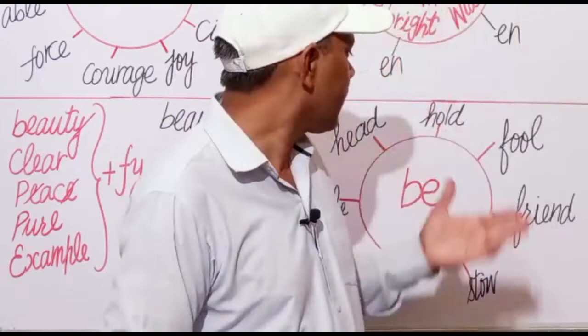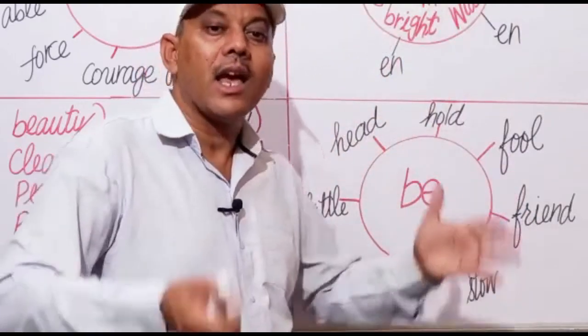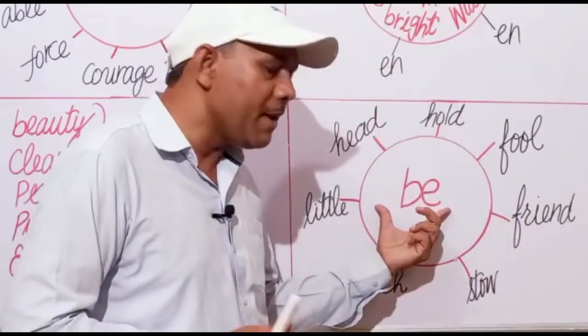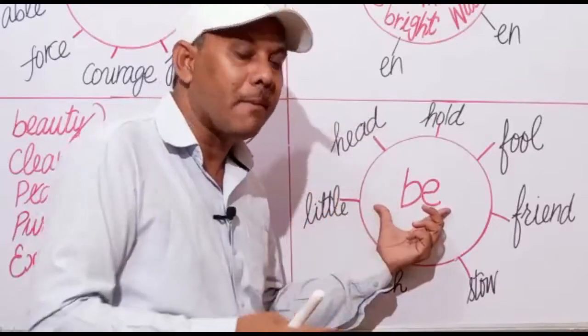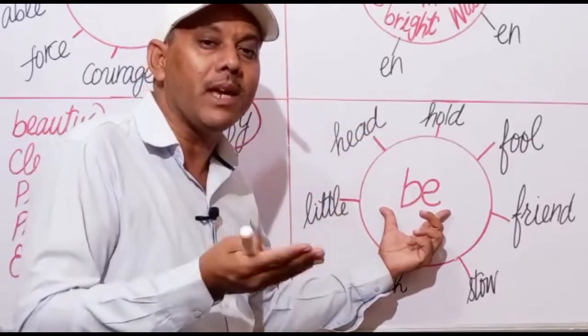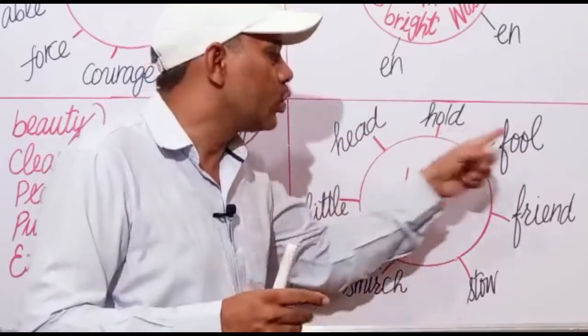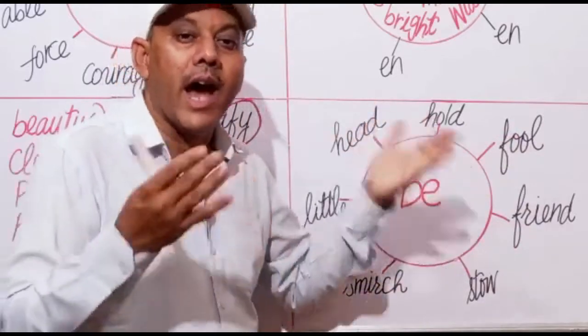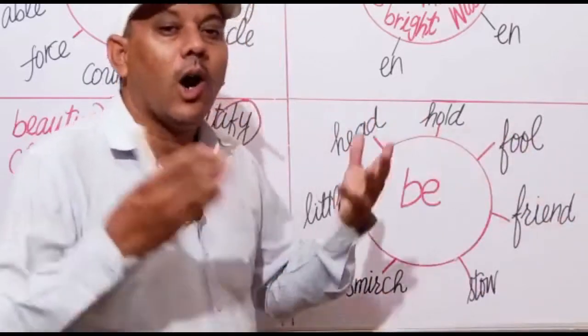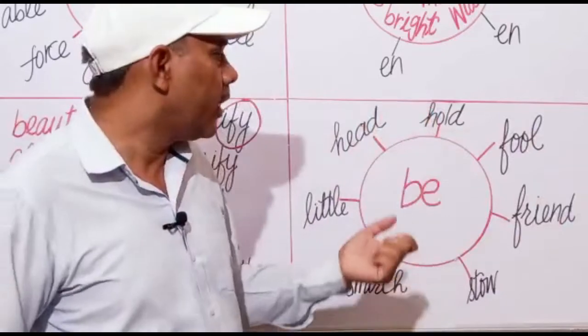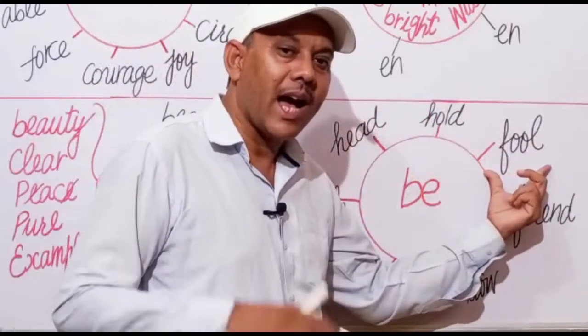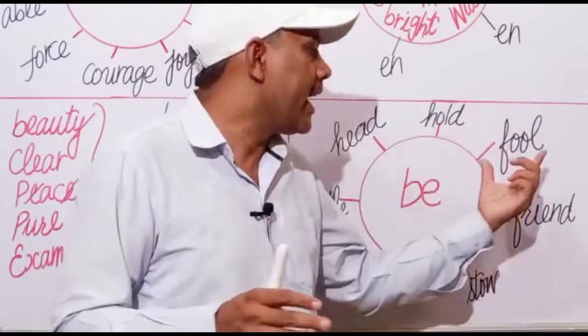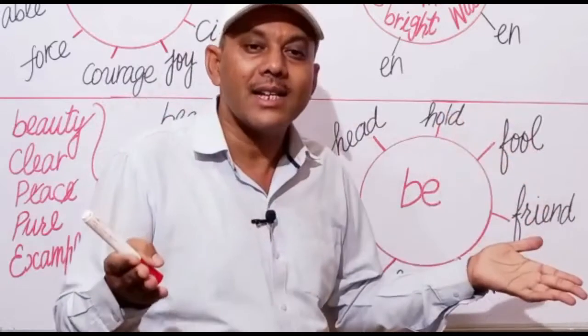Next is be, as a prefix. You can make many new verbs by adding be as a prefix to these words, nouns or adjectives, or other verbs. For example, fool. As you know, fool is a noun or an adjective.